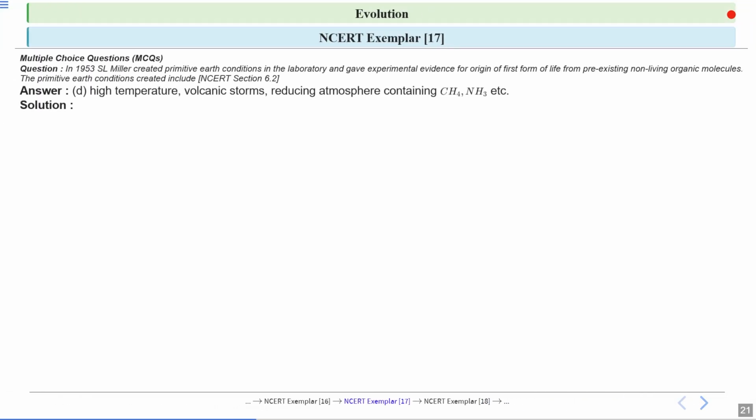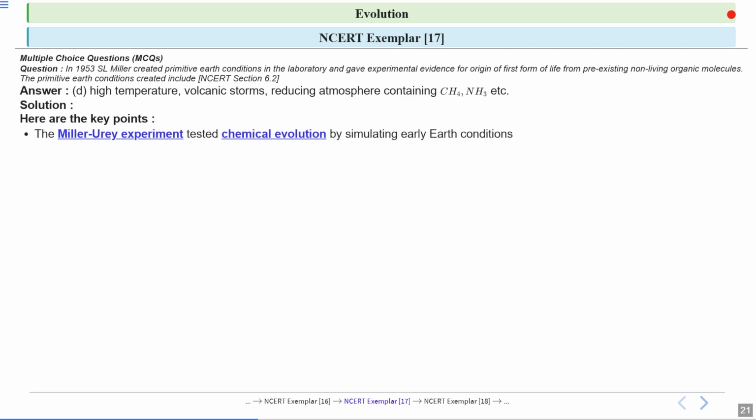Let's have a look at the answer. See, option number D is the correct answer here. High temperature, volcanic storm, reducing atmosphere containing methane, ammonia, and other gases. Now, Miller gave the experimental proof for chemical evolution. So he simulated the conditions present on the primitive earth in the lab. He simulated these conditions which were present on the primitive earth.